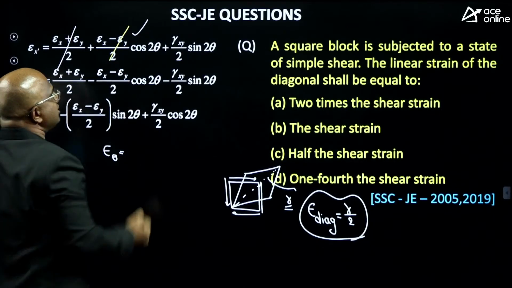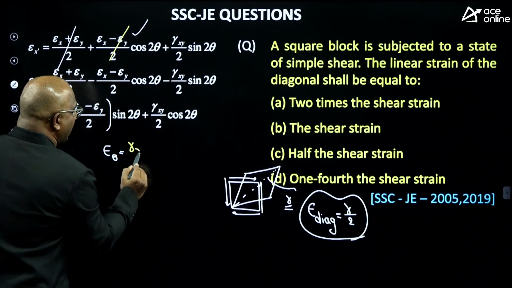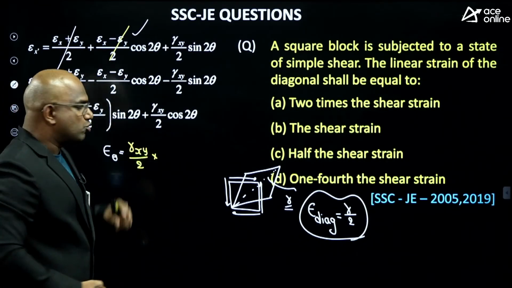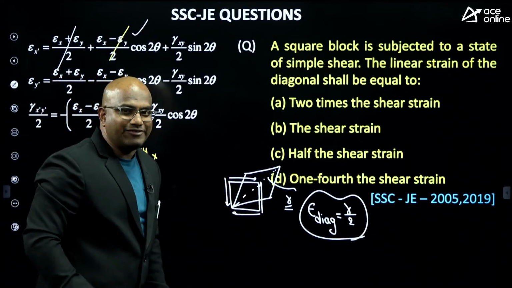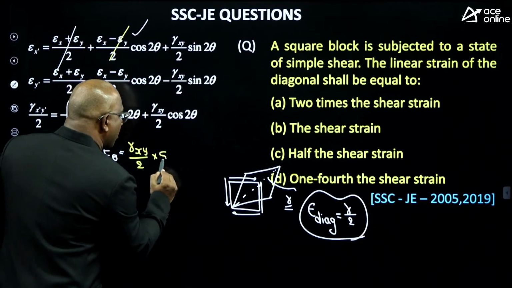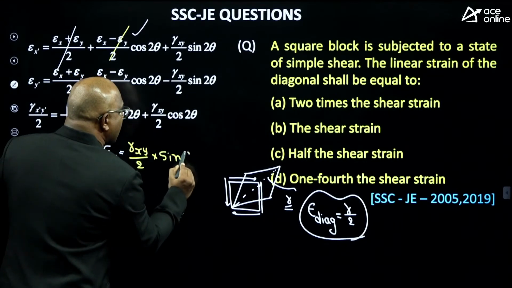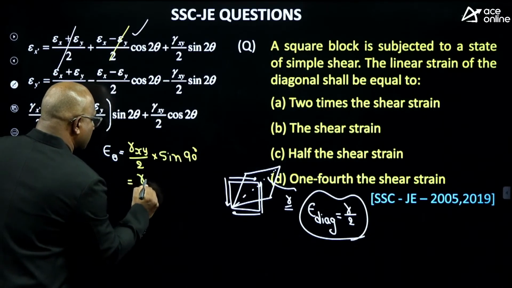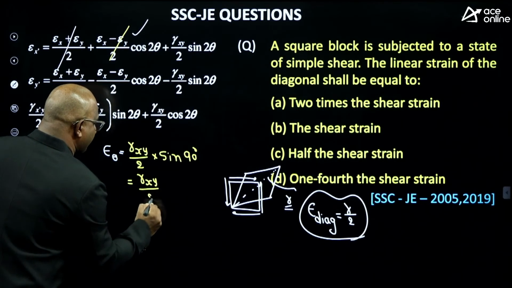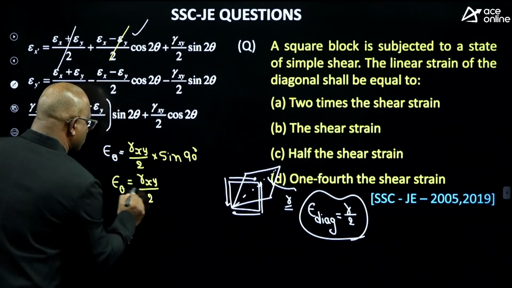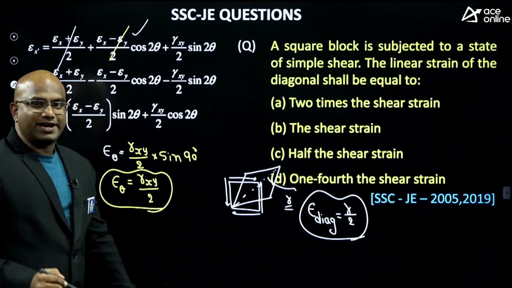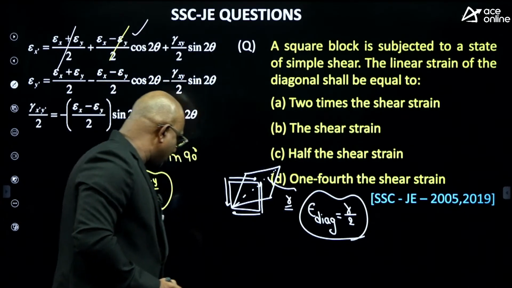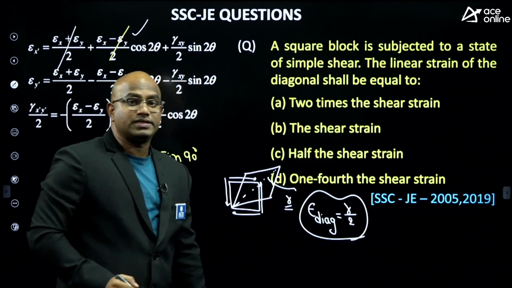The answer equals gamma xy by 2, the shear strain, into sine of 2 theta. The angle will be 45 degrees, so sine of 2 into 45 means sine of 90 degrees, which is 1. So epsilon theta equals gamma xy by 2. It is half of the shear strain itself. Very good. Muhammad, I hope this is clear for you.